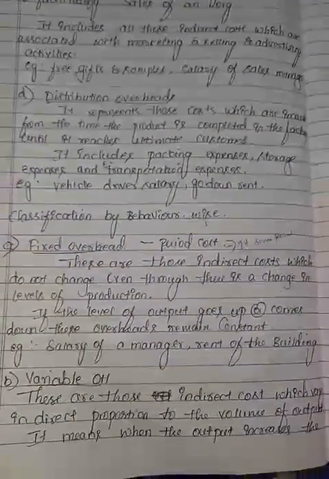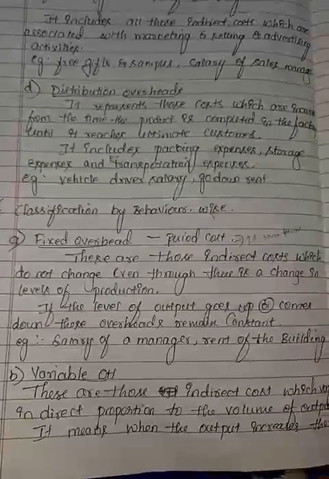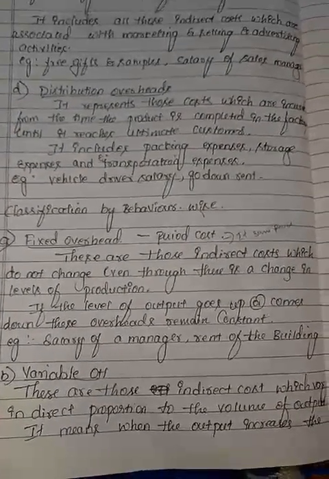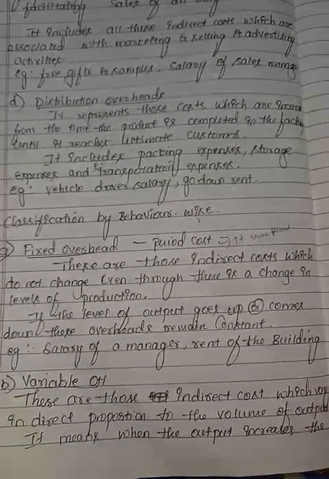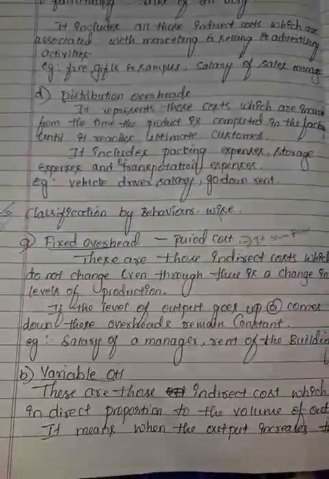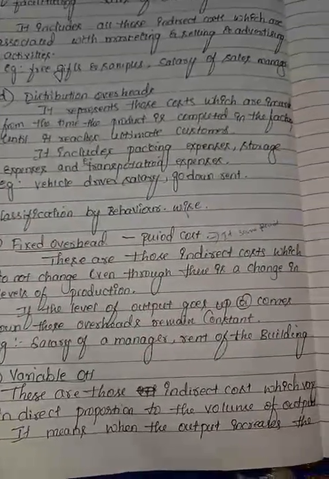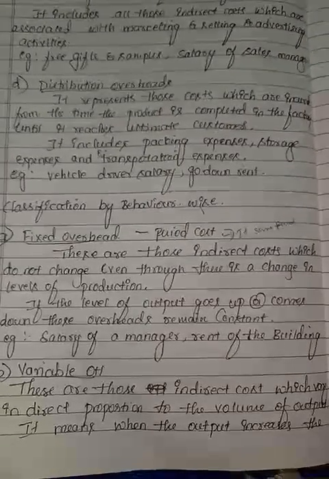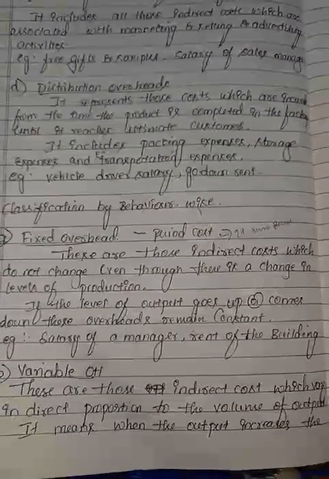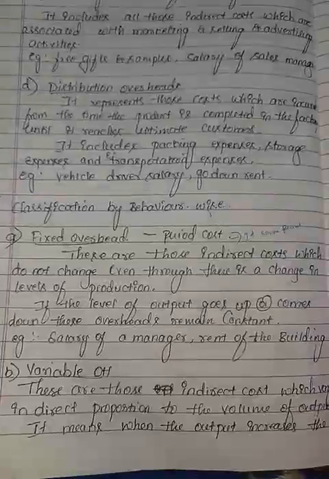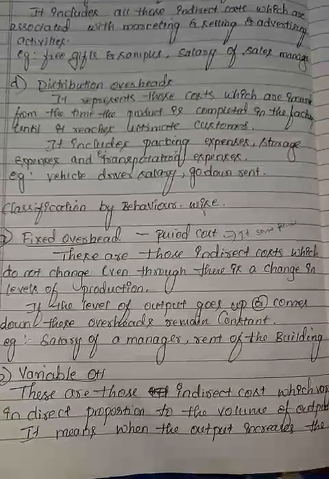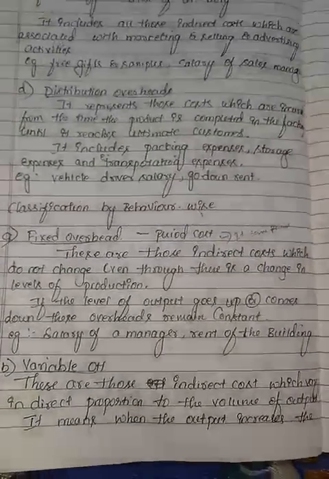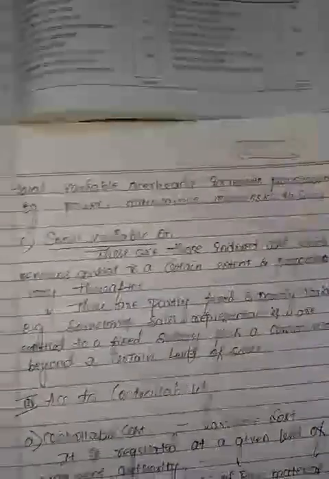The next one, variable overhead. Variable overhead means these are the indirect costs which vary in direct proportion to the volume of output, which means it will fluctuate based on your output. It is fluctuating based on your quantity of goods produced. It means when the output increases, the total variable overheads increase proportionately.